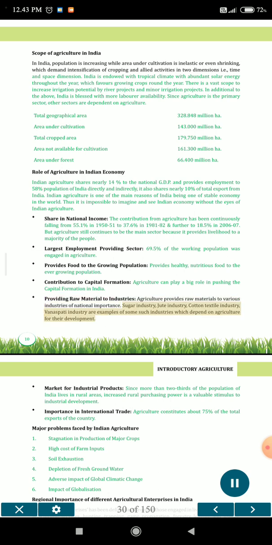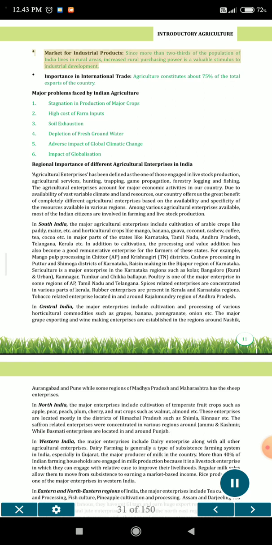Sugar industry, jute industry, cotton textile industry, vanaspati industry are examples of some such industries which depend on agriculture for their development. Market for industrial products. Since more than 2/3 of the population of India lives in rural areas, increased rural purchasing power is a valuable stimulus to industrial development. Importance in international trade. Agriculture constitutes about 75% of the total exports of the country.